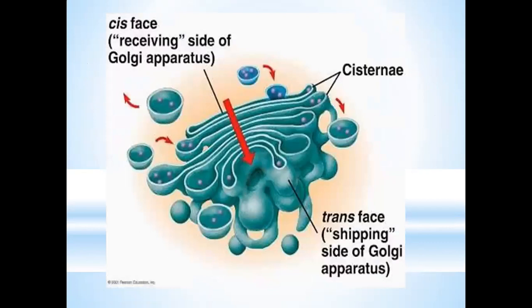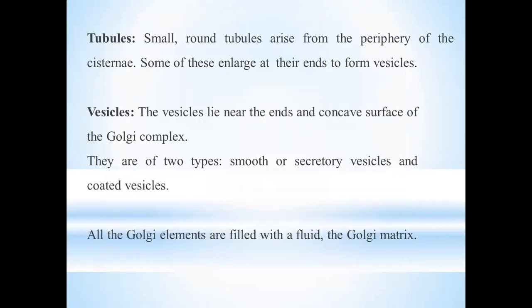In this figure, you can have a look at the structure of Golgi bodies and the different parts included in it, that is, the cisternae. This is the cis face of the cisternae, and this is the trans face. The cis face is the receiving side of the Golgi apparatus. However, the trans face is the shipping side of the Golgi apparatus that moves out the specific product that it has. It also has tubules and vesicles.